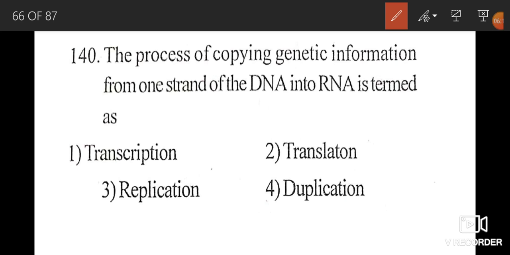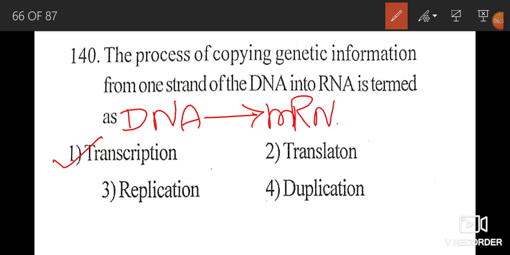Right option is 1, that is transcription. DNA to mRNA, this is called transcription, and mRNA to protein, this is called translation.